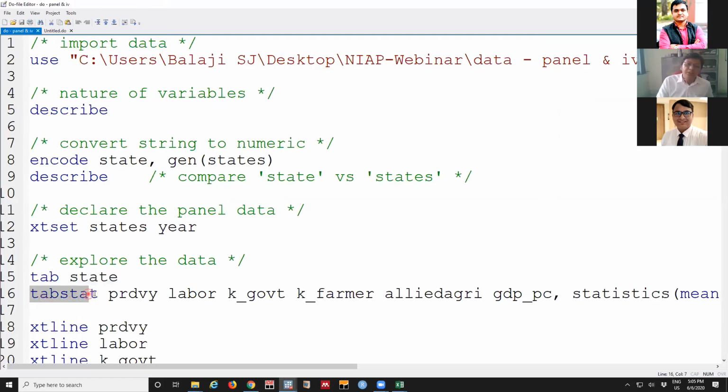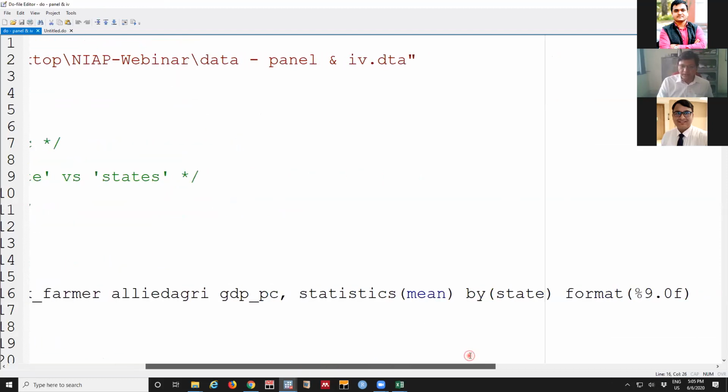Second, we wanted to see how different variables vary in each state. This is tabulate with statistics, and productivity, labor, capital, everything is our variable of interest. At last we say we want to see the average value. So for Andhra, for 20 years, what was the productivity average?